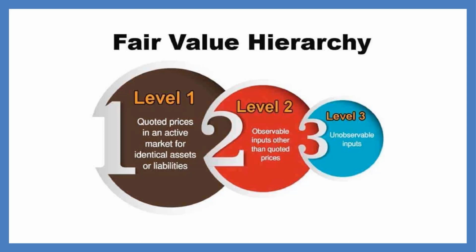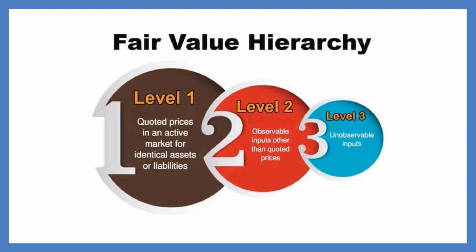Level 1 inputs are quoted prices. Quoted prices for the same instrument, quoted prices in an active market for identical assets or liabilities. So these are the Level 1 inputs. Level 2 inputs are other observable inputs. Observable inputs would mean those for which there is some relevant market information, like you have P multiple, like you have yield curve. So these are examples of observable inputs.